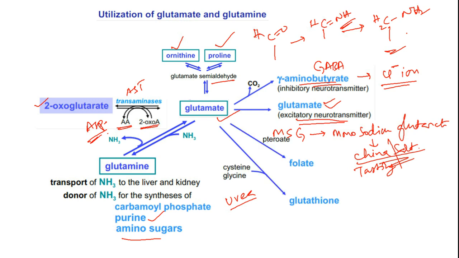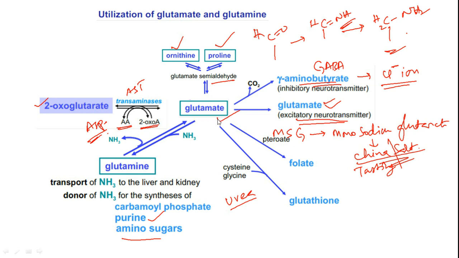Next one is glutamate. By combining with pteroate it will form folic acid, which is a very important molecule in the monocarbon metabolic reactions. Folic acid will become tetrahydrofolate, which accepts the carbon unit and helps as a monocarbon unit transfer reagent.